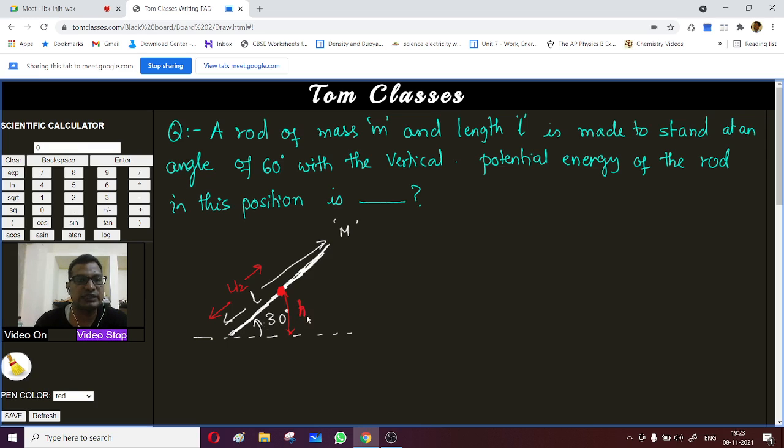So the potential energy of this mass will be with respect to this height. What is this height? h by l by 2 is sine of 30 degrees, right? So this is half, so h is equal to l by 4. So the potential energy is mass times g times h, which is mg l by 4. Is that okay?